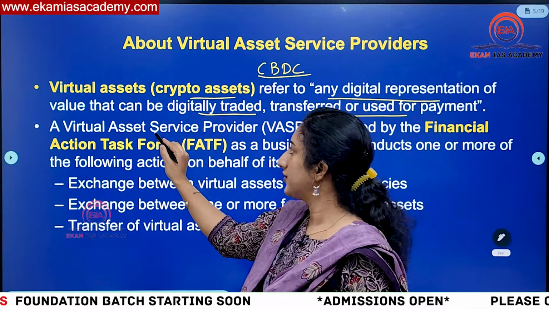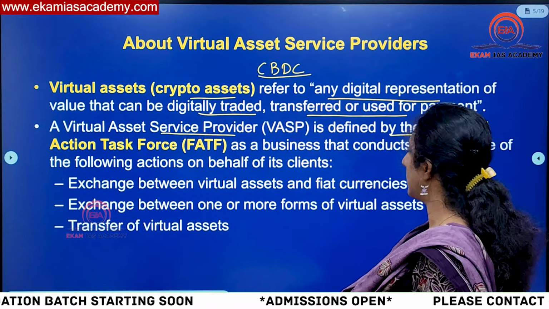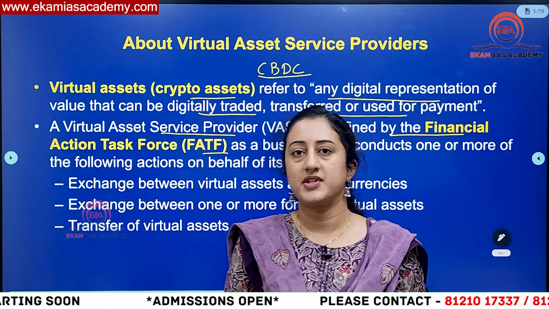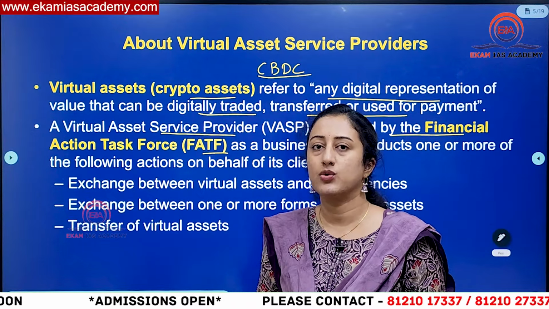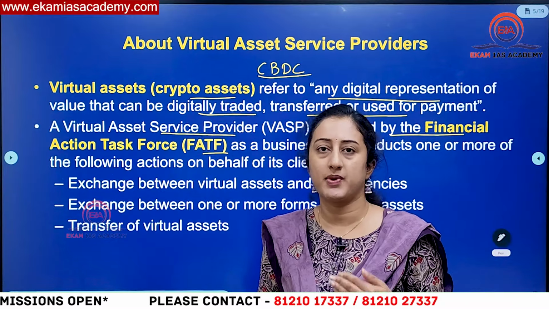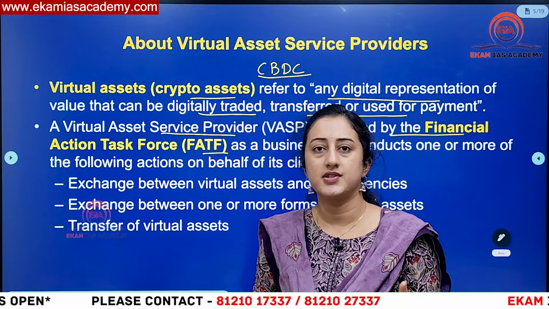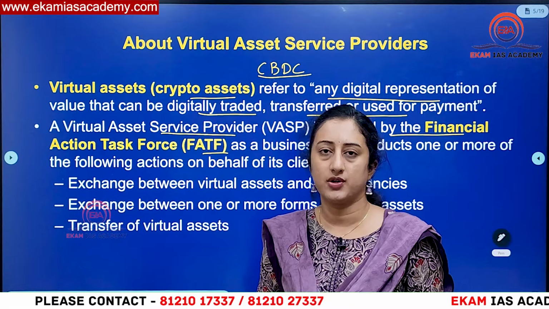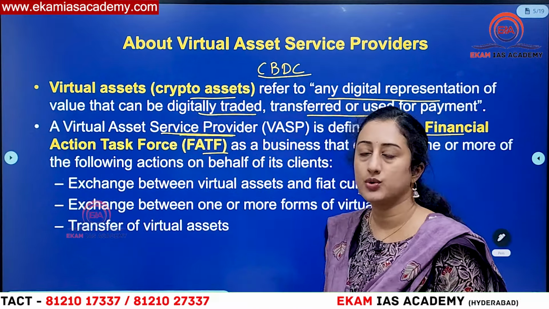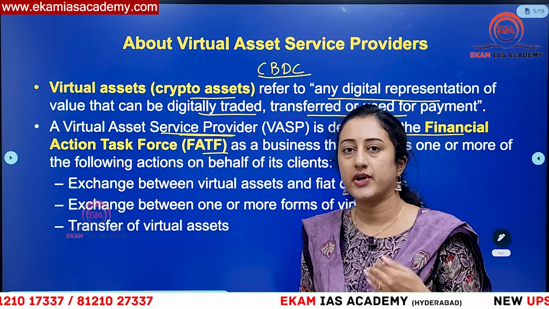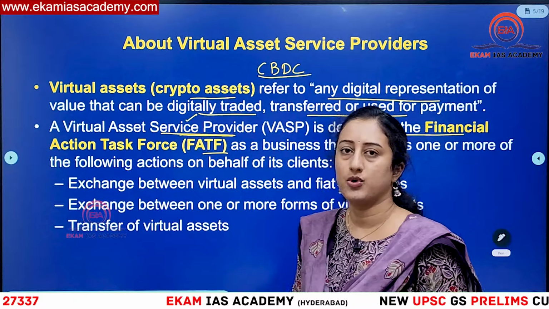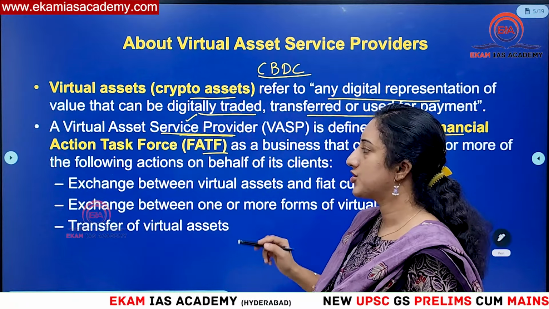Then what are these service providers? They are defined by FATF, because some regulatory mechanism should be there. Otherwise, easily people will fall into the trap and they may lose. Normally all the cryptocurrencies are subject to high speculation, so you don't know when the price will rise and when it will fall down. So the people who are trading in these things have to be very cautious. That is why there are some regulatory mechanisms in place to control these service providers as well as the crypto assets. Okay, so what are these guidelines issued by FATF?